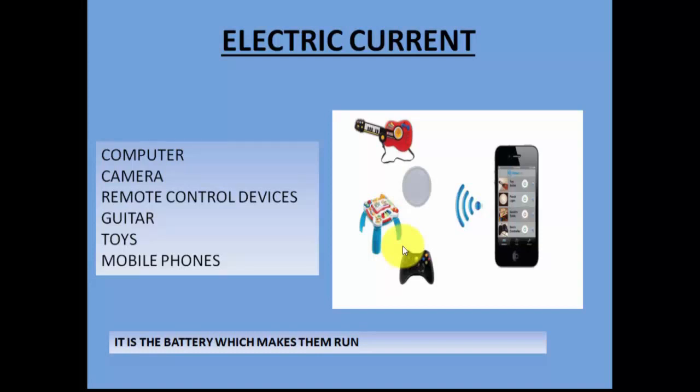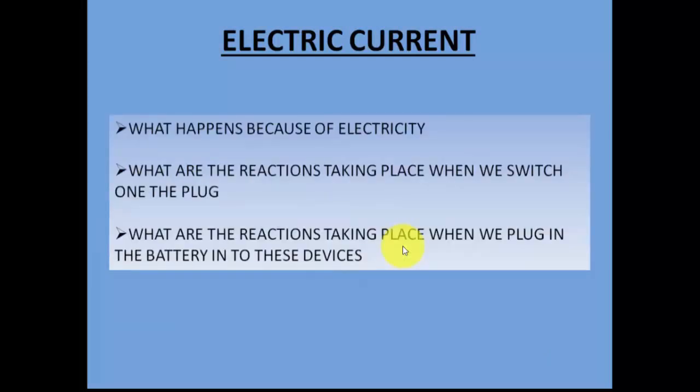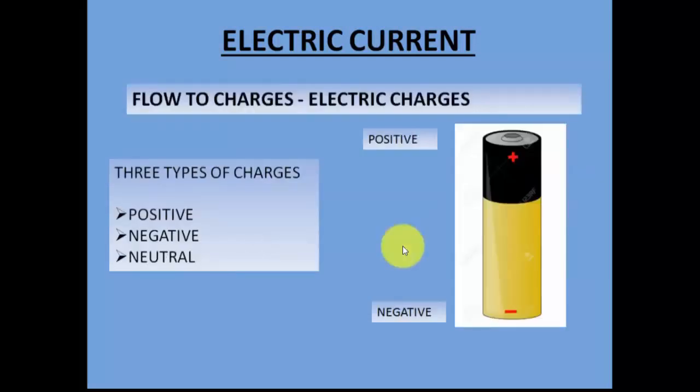So now, with this introduction, let us talk about electric current. These are the questions we are going to answer after we go through the presentation, the video. What happens because of electricity? How does the electricity flow? What are the reactions taking place when we switch on the plug? What are the reactions taking place when we plug the battery into these devices? You will be able to answer these questions after you have gone through the video. So what is electric current?